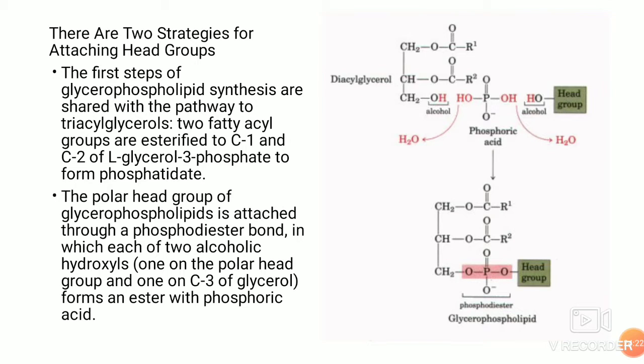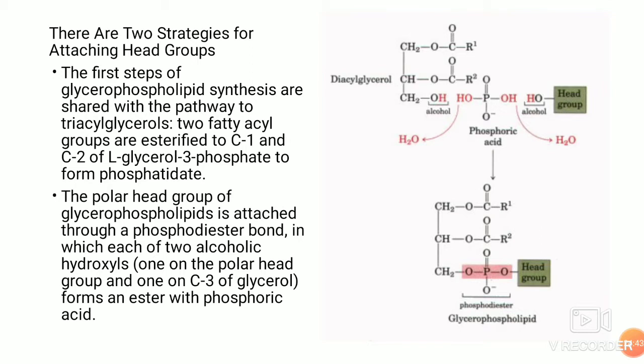Now the second phase is that the polar head group of glycerophospholipids is attached through a phosphodiester bond, in which two alcoholic hydroxyl groups form an ester with phosphoric acid.